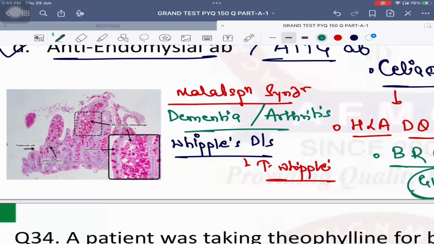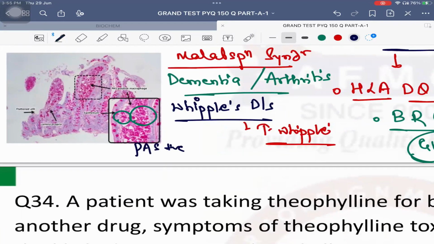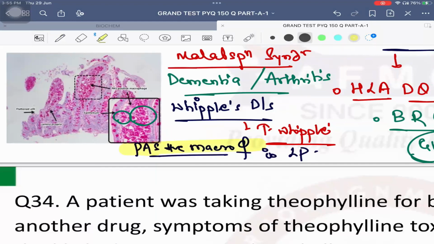But on duodenal biopsy, what is usually seen? What is this pink colored thing that you can see? Very good. These are PAS positive macrophages. Now, who comes to eat the bacteria? Macrophages. So when these macrophages eat the bacteria and we use a PAS stain, they will turn PAS positive, that is pink in color. So these are PAS positive macrophages. In which layer? In the lamina propria. So PAS positive macrophages in the lamina propria are seen usually on the duodenal biopsy in cases of Whipple's disease.